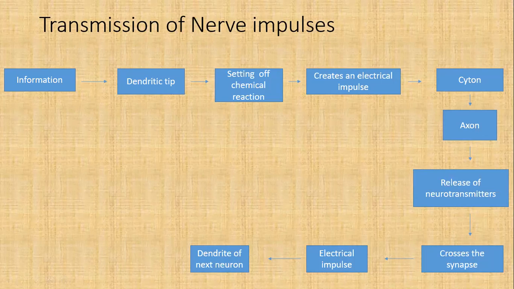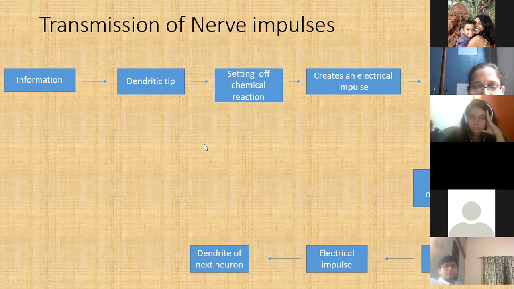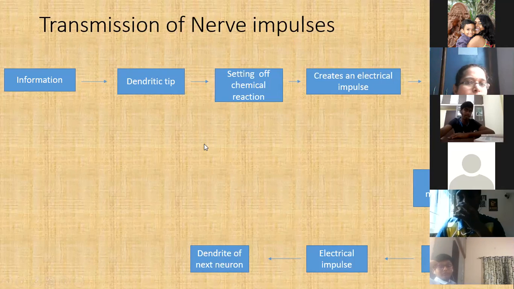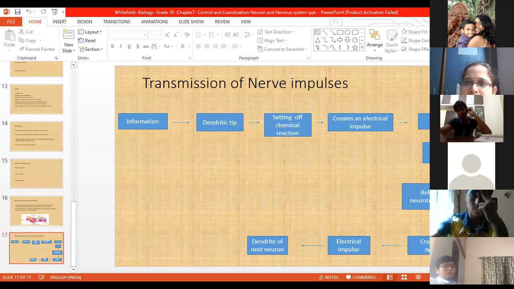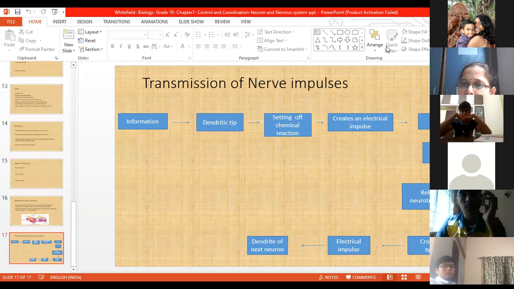Anyone having any doubt? No, ma'am. Sudesh, any doubt? Darshil? No, ma'am. All clear. Jaipreet, any doubt? No. Prerna, any doubt? No, ma'am. Ryan, any doubt?